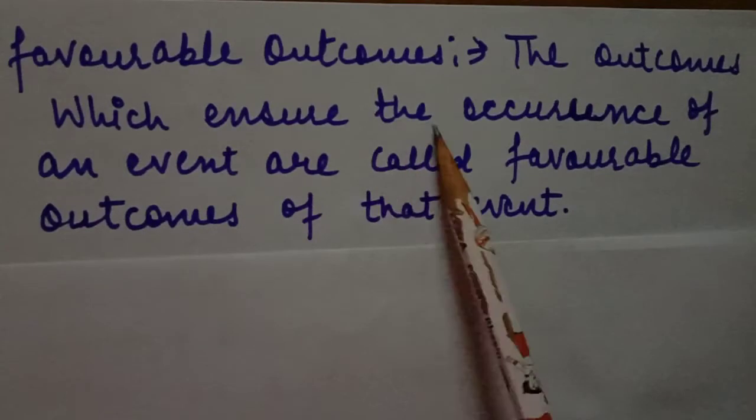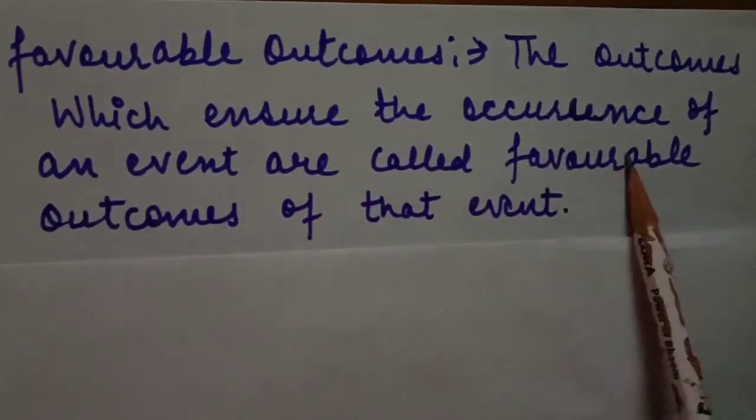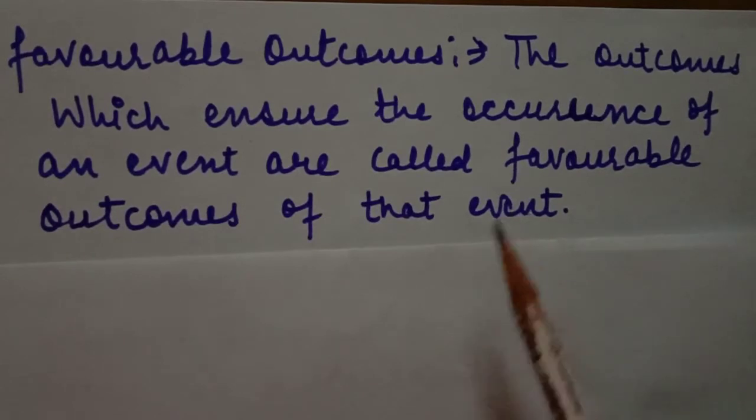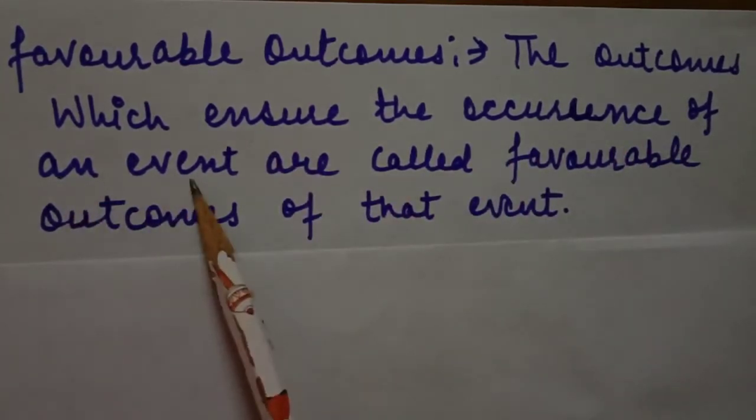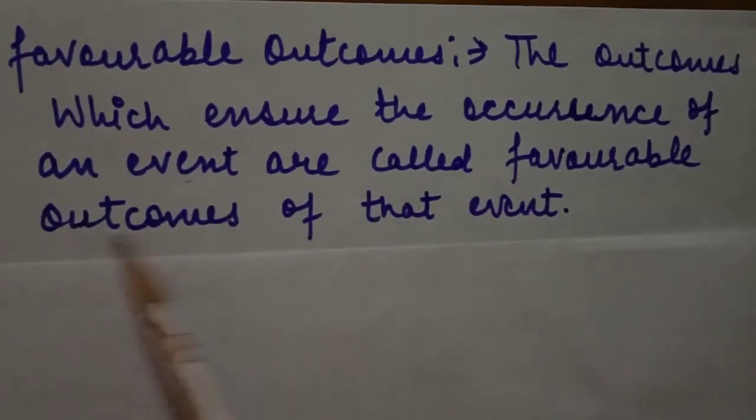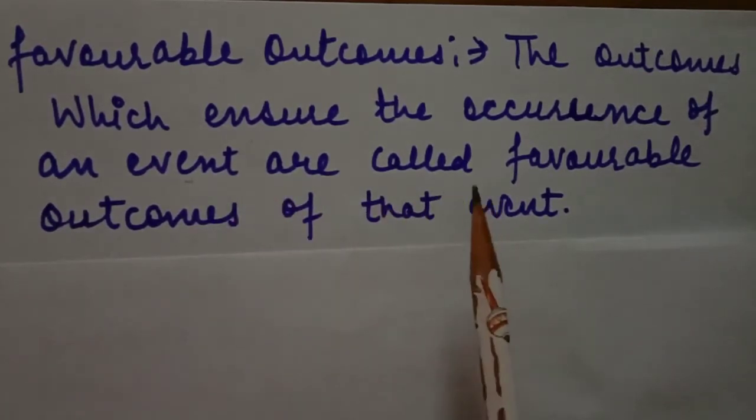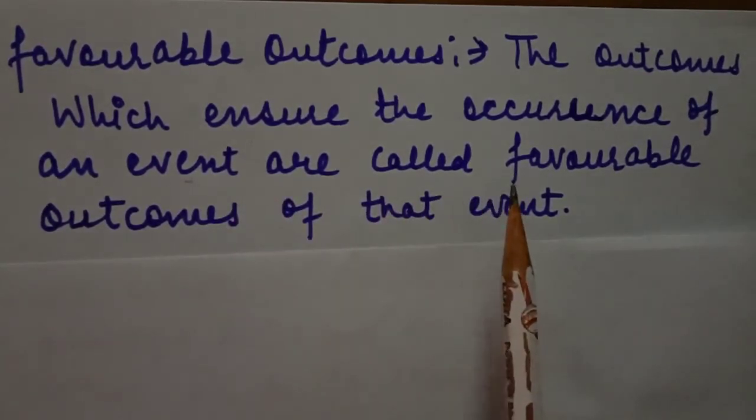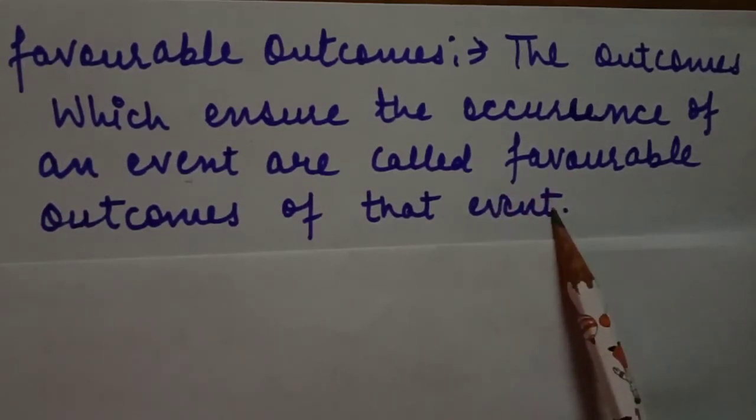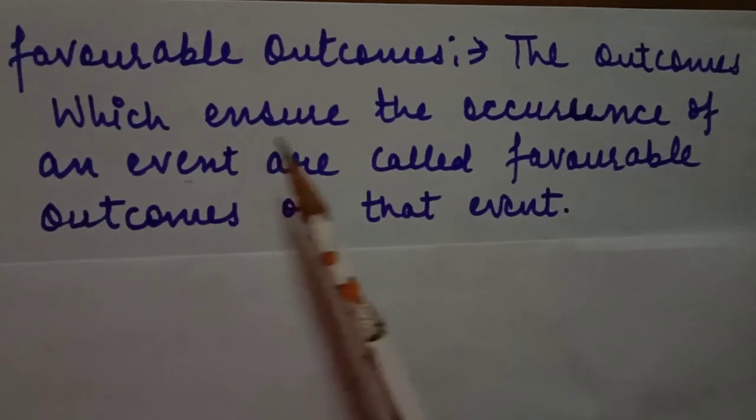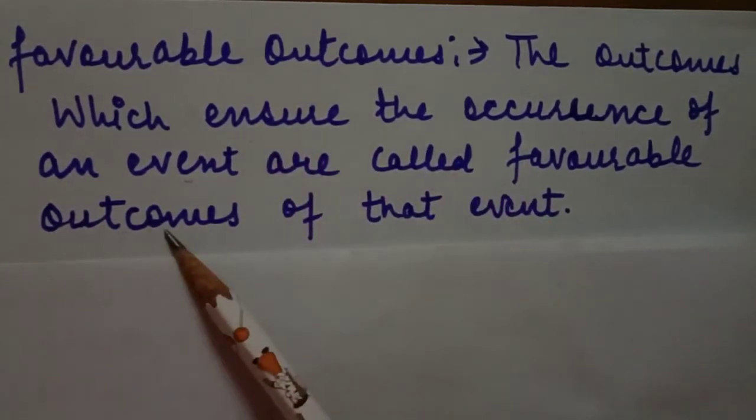Next is favorable outcomes. The outcomes which ensure the occurrence of an event are called favorable outcomes of that event. It means those results which ensure the occurrence of an event, those which satisfy the condition of an event, are called favorable outcomes. Students, an event associated with a random experiment is said to occur in a trial if any one of the elementary events satisfies the condition in an outcome. So those outcomes that satisfy that condition are called favorable outcomes.